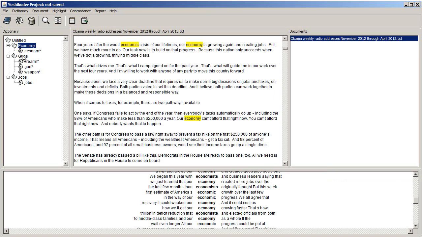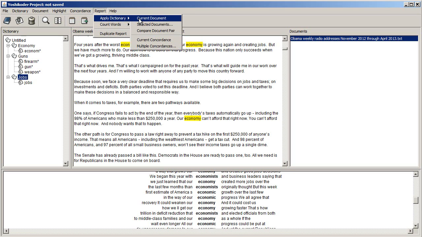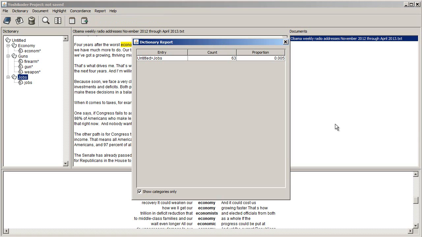All right, we could do the same, of course, with jobs. Let's do a report and apply that dictionary to the current document. It looks like jobs shows up 63 times. Okay, so let's stop and think about that a minute. Economy showed up 71 times, if I remember right. Jobs showed up 63 times. So now we have a problem. Does the president talk more often about the economy than about jobs, or not?